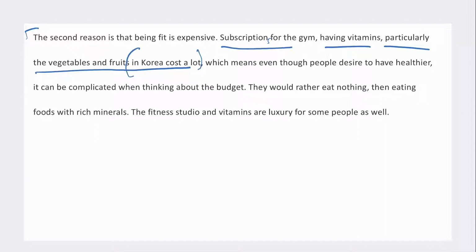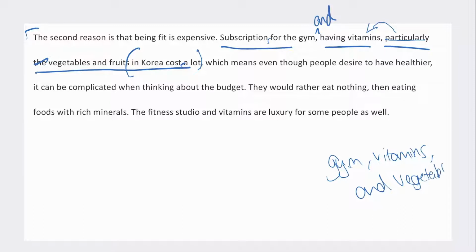Okay, I think you don't want to say particularly here. Okay, because that's focusing in on one part of this. So subscriptions for the gym, having vitamins, particularly the vegetables and fruits in Korea, costs a lot. So I just feel like it should either be subscriptions for the gym and having vitamins, particularly vegetables and fruits, in Korea costs a lot. Okay, or you get rid of particularly and you have the list where you say subscriptions for the gym, vitamins, and vegetables cost a lot in Korea.